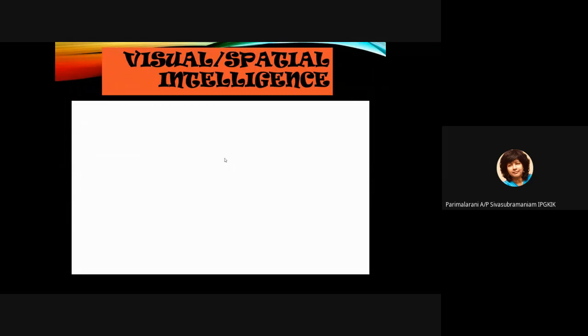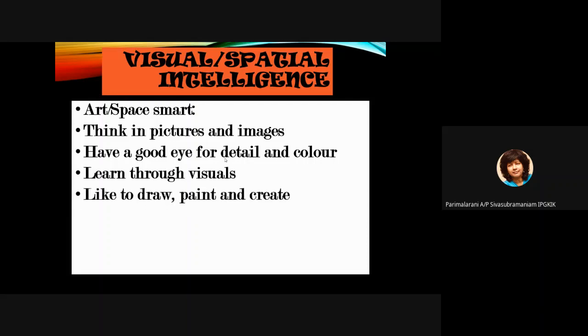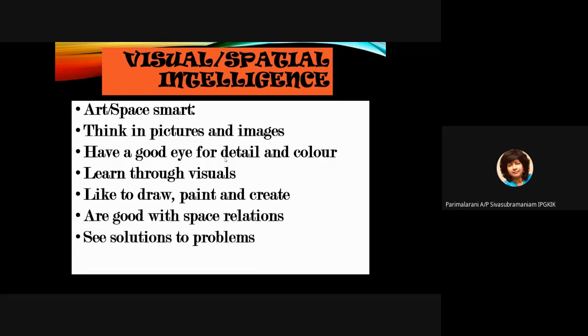Visual spatial intelligence. This is art or space smart students. They think in pictures and images. They have a good eye for detail and color. When you talk to them, they already see everything in pictures. They learn through visuals. They like to draw, paint, and create. They are good with space relations, and they see the solution. When they have a problem, they already see how to solve it in their mind. These are visual spatial intelligence students.